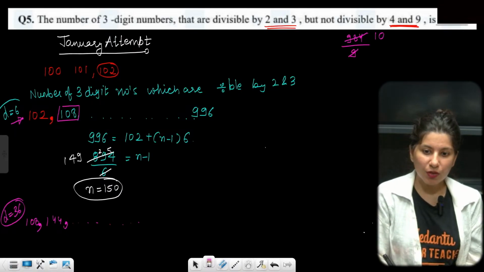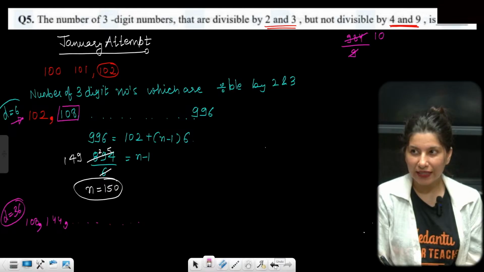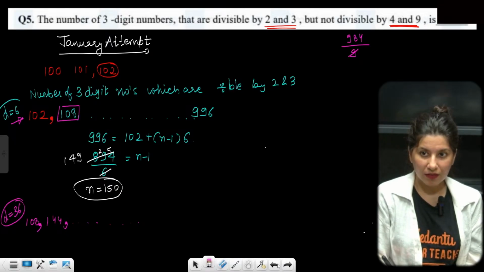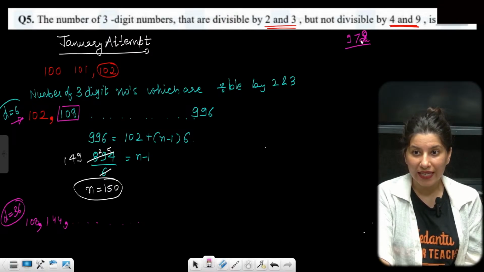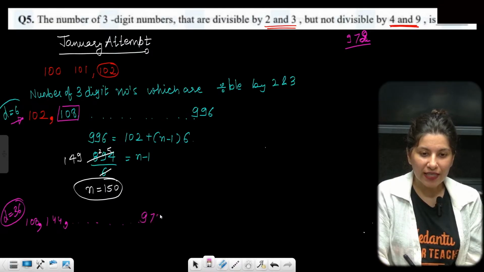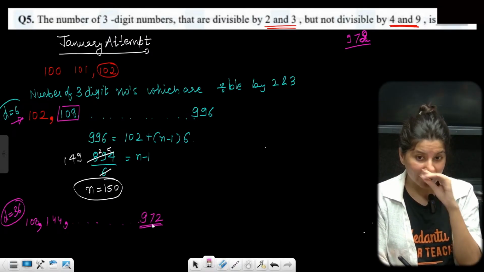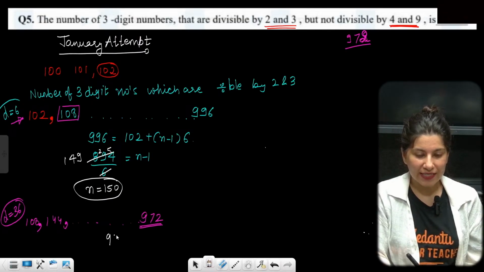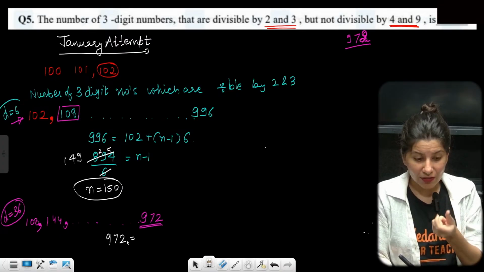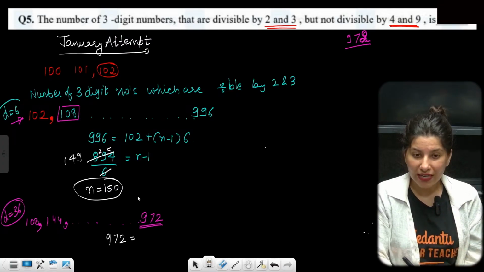Okay, so now 984, then 978. Let's check 978. No, 978 is not divisible. 972 then, yes, we got it. 972 is the last number which is divisible by 4 and also 9. So now again apply that formula. We need to know which position 972 is.